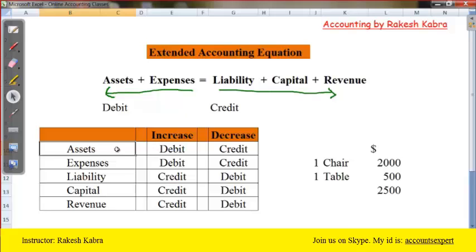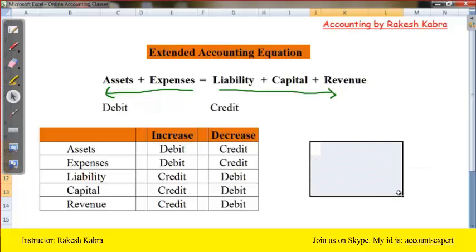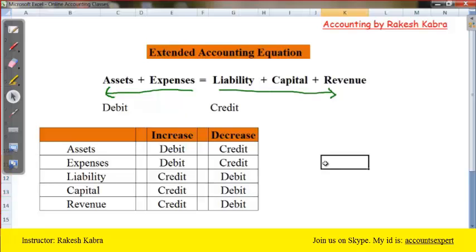So this is the rule for assets. If there is an increase in an asset, we debit. A decrease in an asset, we credit. The same applies for expenses, because expenses are also on the debit side. If there is an increase in expenses, we debit, and to decrease an expense, we credit. Now liabilities, capital and revenue are on the credit side. So whenever there is an increase in liability, capital and revenue, we credit. And whenever there is a decrease in liability, capital and revenue, we debit. Opposite. So these are the rules.